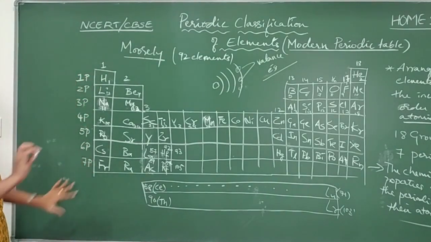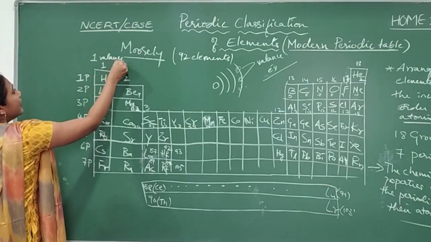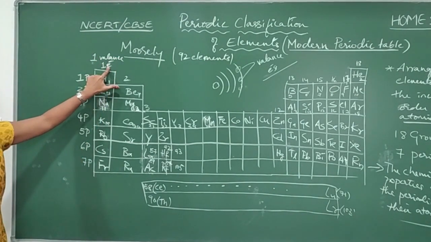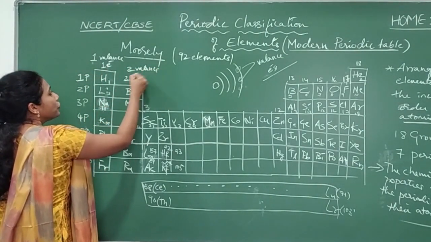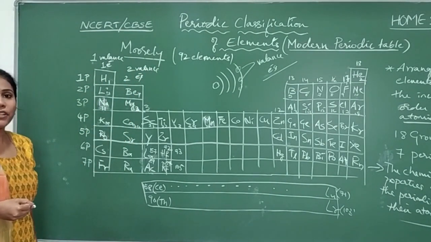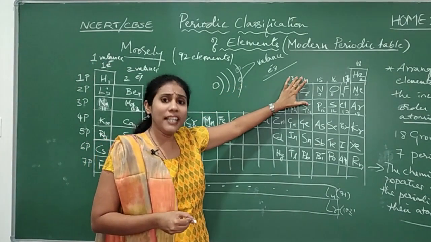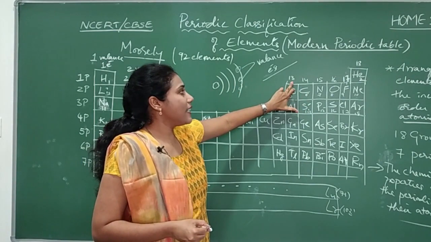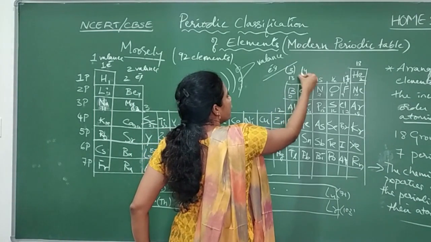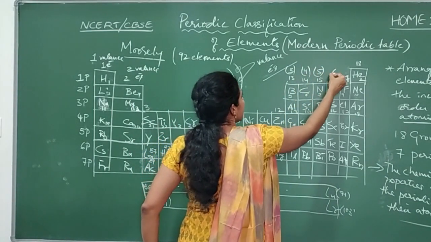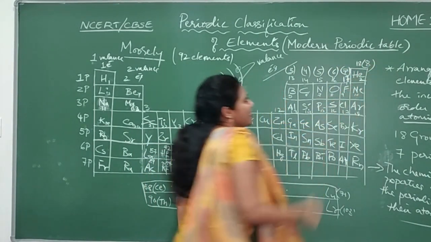Our first group elements have only one valence electron. Second group elements have two valence electrons. Third group elements have 3 valence electrons, then 4 valence electrons, 5 valence electrons, 6 valence electrons, 7 valence electrons, and here 8 valence electrons.